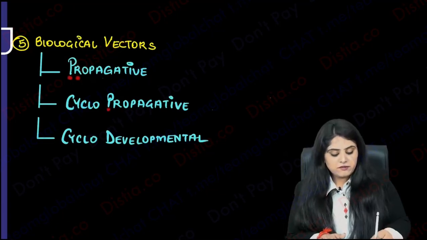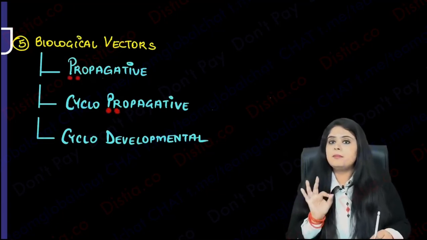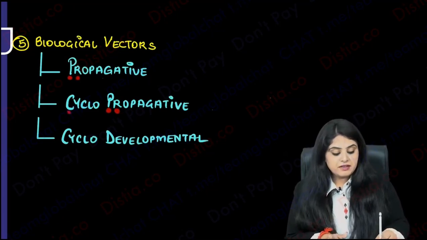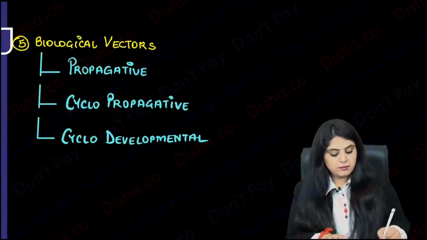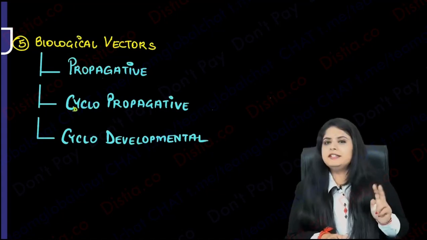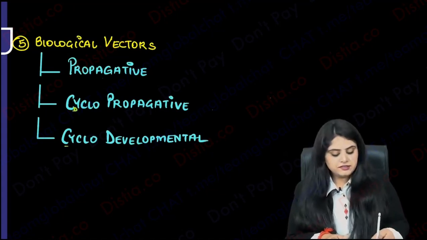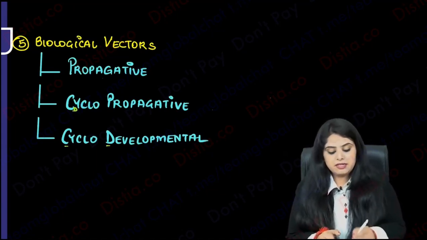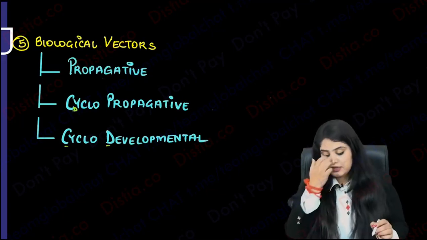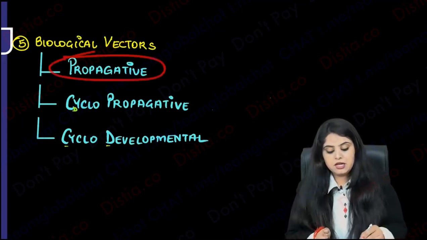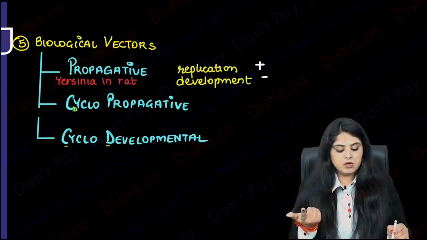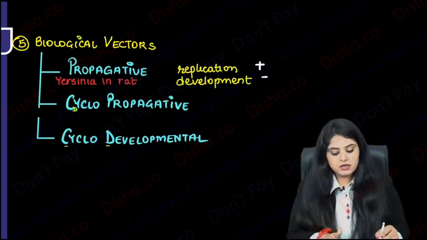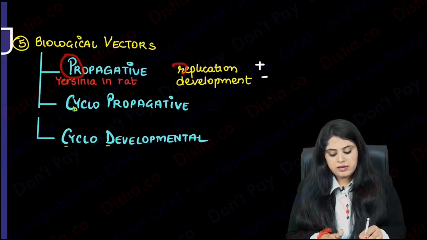Everywhere the word propagative comes, it means replication is happening. Wherever the word cyclo comes, remember cyclo goes with D, C and D come together. So over there development is also going to occur. Let me repeat, guys: when I'm saying propagative, what is going to occur, replication or development? Of course, only replication will occur. In propagative, only replication will occur.